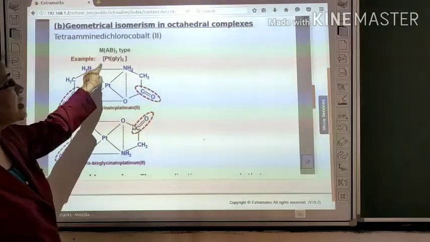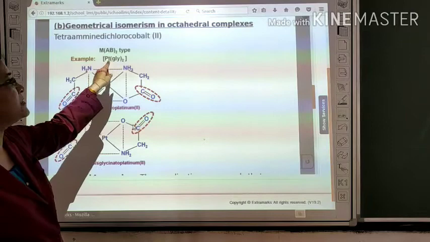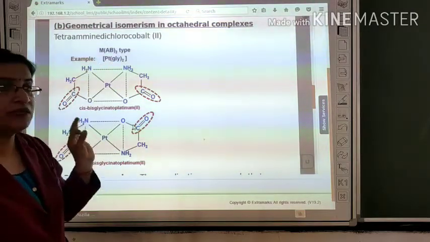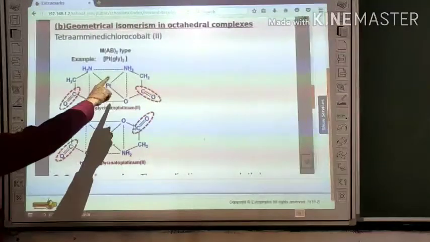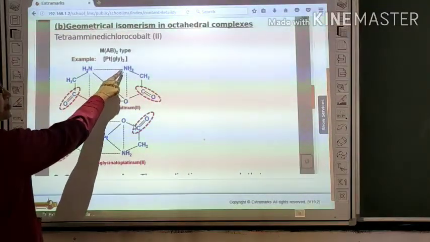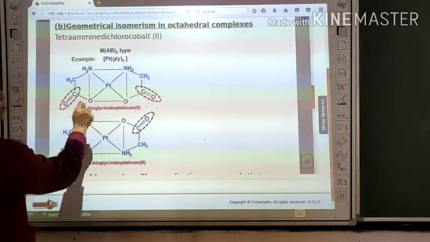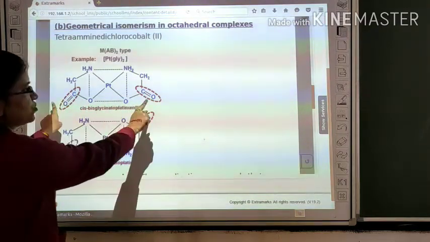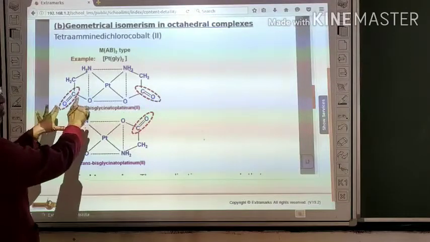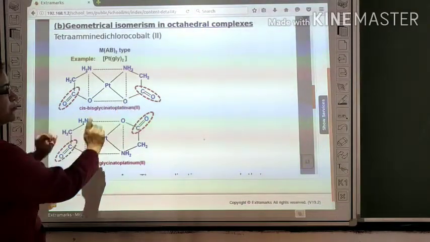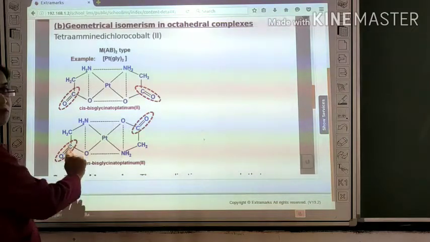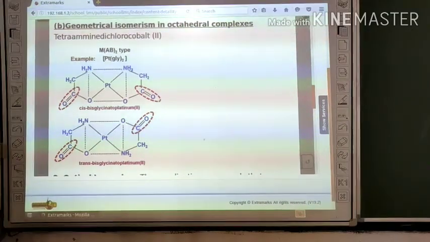In the given example, Pt is bound with gly twice. What is gly? Gly is the glycine ligand, with structure NH2CH2COO. Focus on the COO groups. If they are in adjacent positions, it is called cis. If they are in opposite positions, it is called trans.